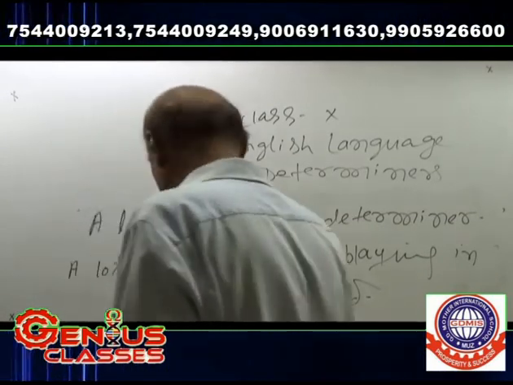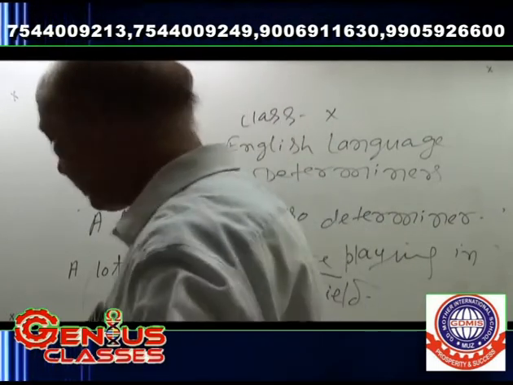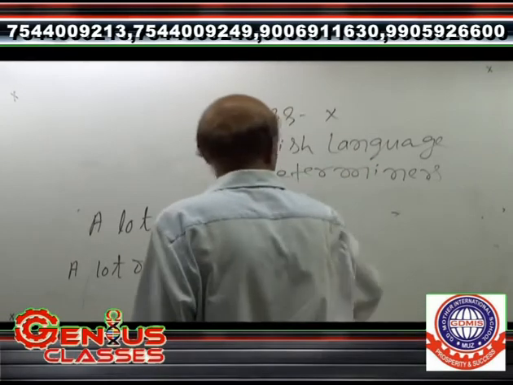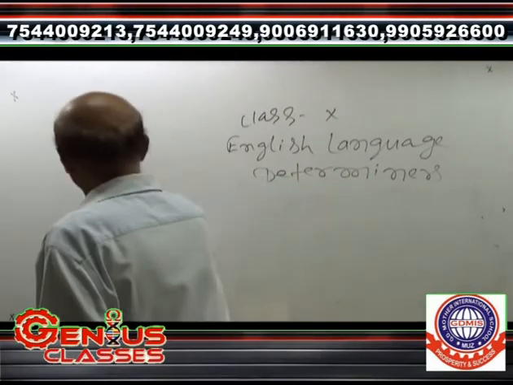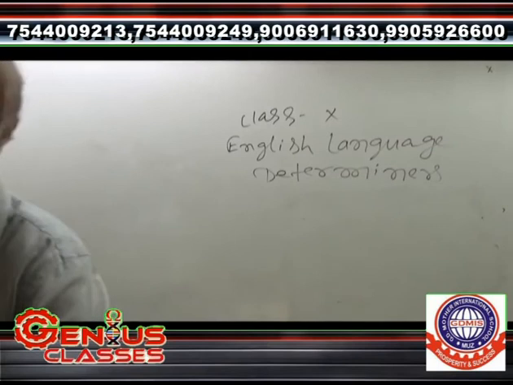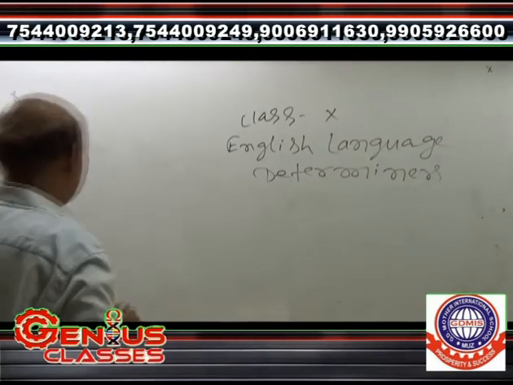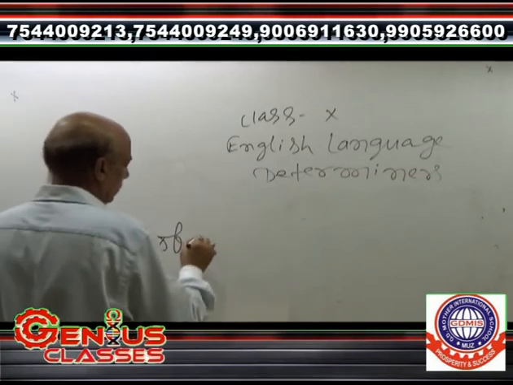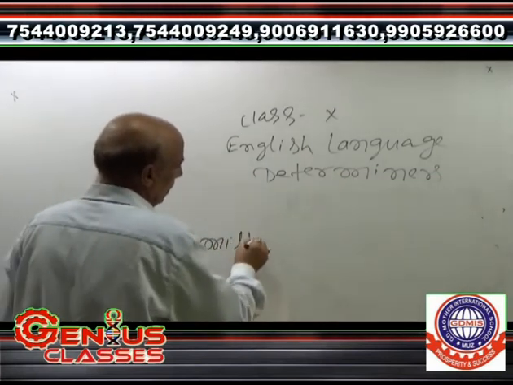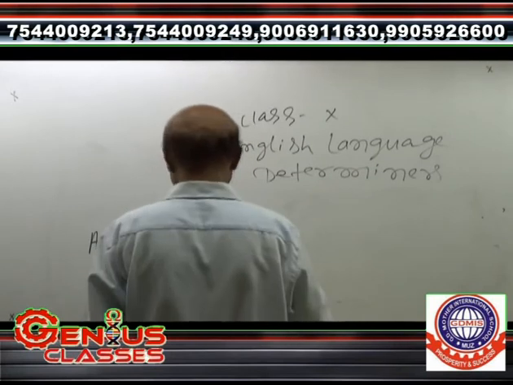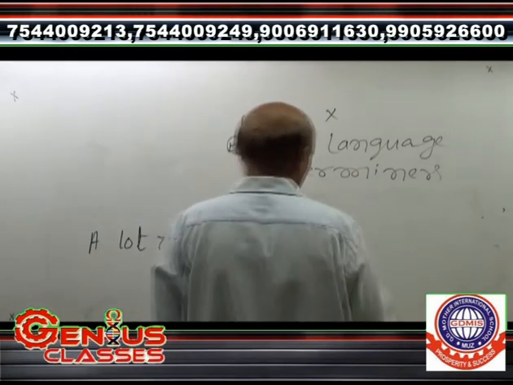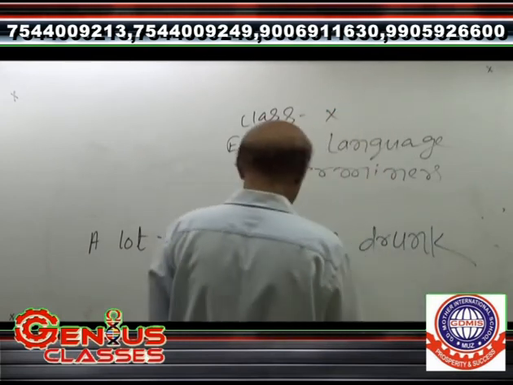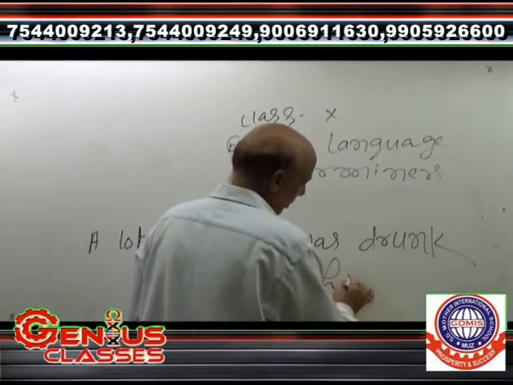So here I am going to describe the next sentence. A lot of milk was drunk by him.